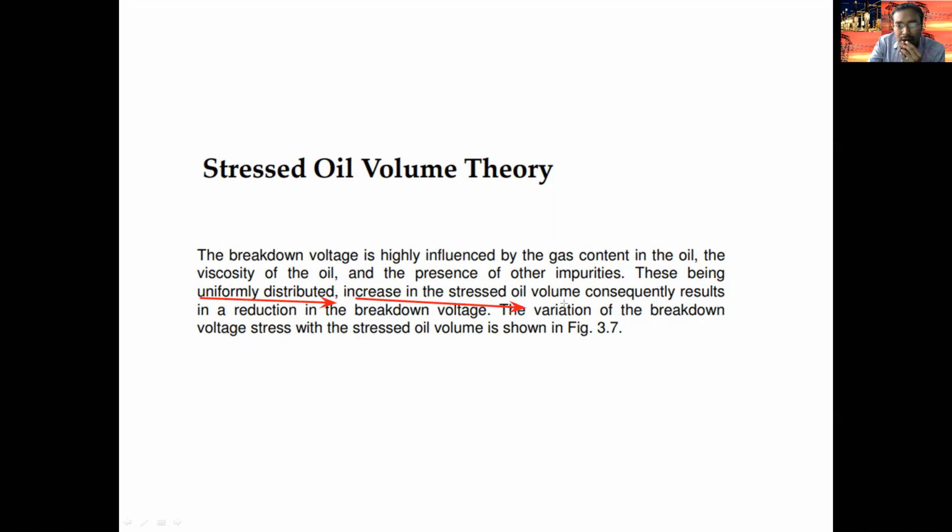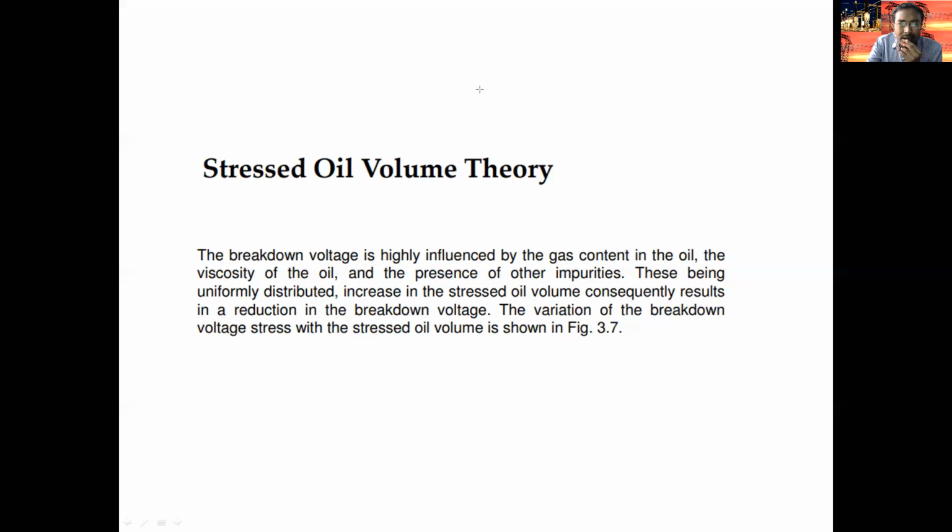These being uniformly distributed increases the stress oil volume, consequently resulting in a reduction of the breakdown. Because of these impurities, a stress is observed across the inside of the liquid type dielectric material. Because of impurities, the stress is increasing, and because of stress, there is a possibility of reduction in breakdown voltage. So this is the problem we observed. According to the stress oil volume theory, when the liquid type dielectric material is subjected to high stress, the breakdown voltage decreases because of impurities, and the dielectric strength goes on decreasing.